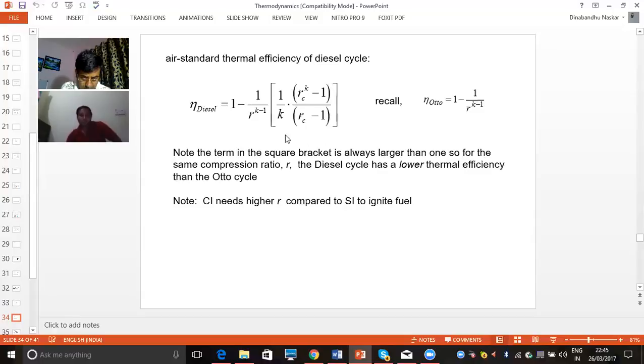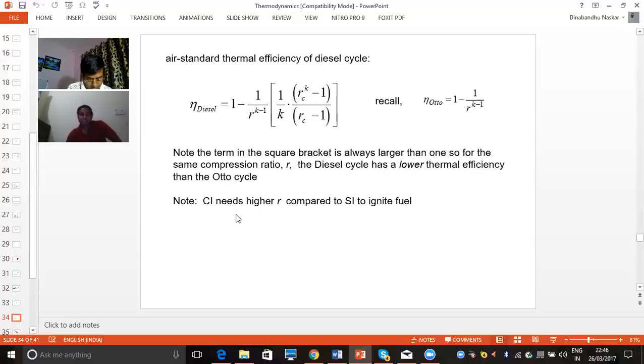We can also see from this expression that the square bracket term, for the same compression ratio, will always be larger than 1. So when it is larger than 1, the diesel cycle has lower thermal efficiency, because finally it is going to be subtracted from 1. Anything subtracted from 1 is going to reduce the efficiency. So we can say that for the same compression ratio R, the diesel cycle has lower thermal efficiency compared to the Otto cycle.